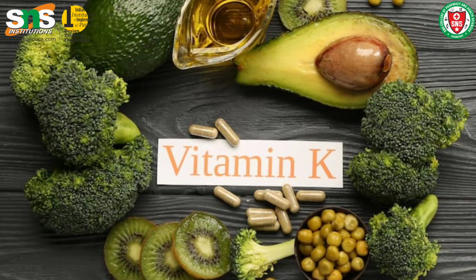Vitamin A consists of all the colorful vegetables, and vitamin K consists of only the green vegetables and fruits, and also the leafy vegetables. Everything will be green, such as kiwi fruit, avocado, Brussels sprouts, broccoli, lettuce, and spinach. Everything is green here. If we take those components in food, then we can have a sufficient amount of vitamin K in our body.